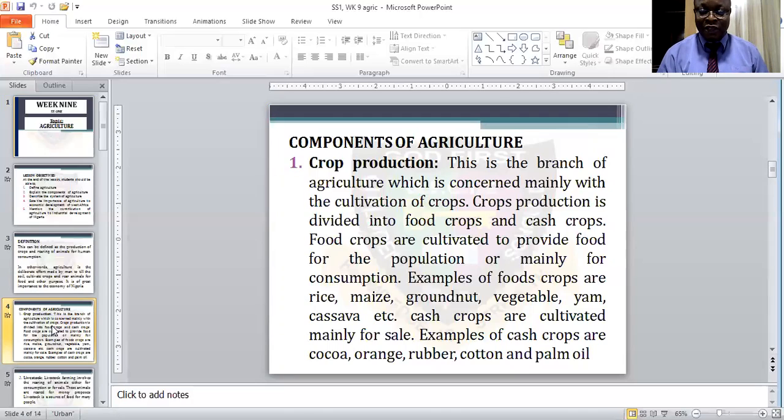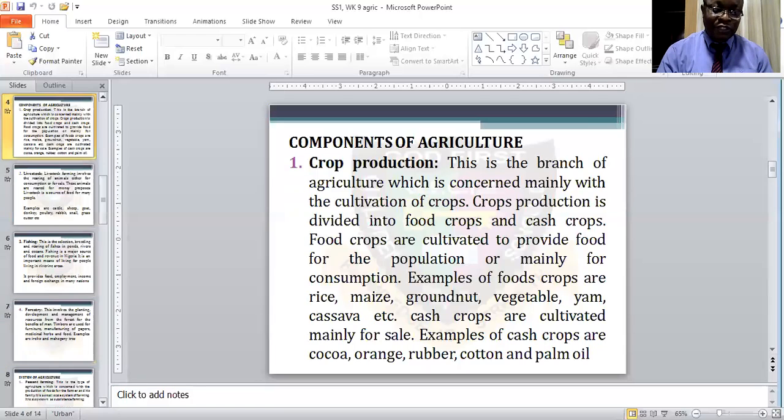All these are the food crops. And we also have cash crops. Cash crops are cultivated mainly for sales, because they want to receive money. That is the purpose of cash crops. Examples of cash crops are cocoa, orange, rubber, cotton, and palm oil. So all these are the cash crops.